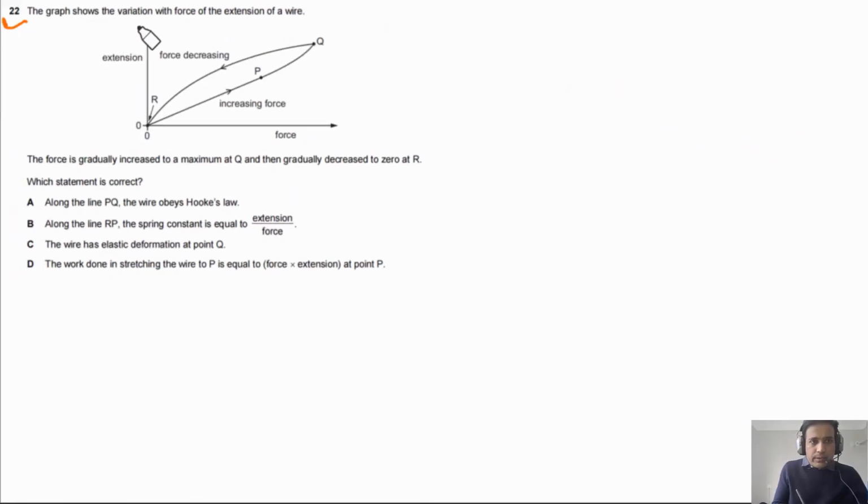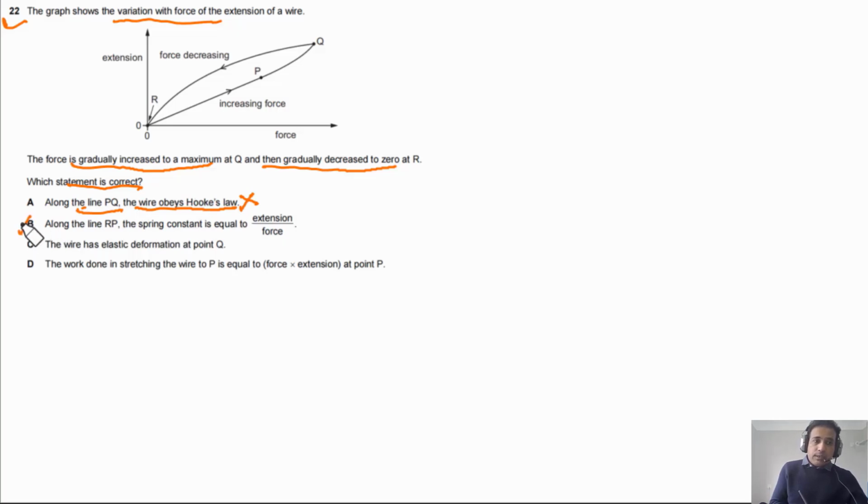Question 22 says the graph shows the variation with force of the extension of a wire. The force is gradually increased to a maximum at Q and then gradually decreased to 0 at R. Which statement is correct? If you look at the given options, it is given to us: along the line PQ, the wire obeys Hooke's law. Along line PQ, this line is not a straight line, so it does not obey Hooke's law. Along the line RP, the spring constant is equal to extension over force. This is wrong. It has to be force over extension. So this option is also incorrect.